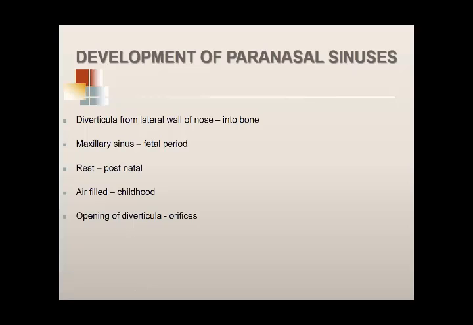Okay, one quick look. Paranasal sinuses. How do they develop? Now, the paranasal sinuses develop as outgrowths, diverticula, okay? From where? From the lateral wall of the nose. And these outpocketings from the lateral walls of the nose grow into the surrounding developing bone. The mesenchyme that had become bone, they grow into that bone.